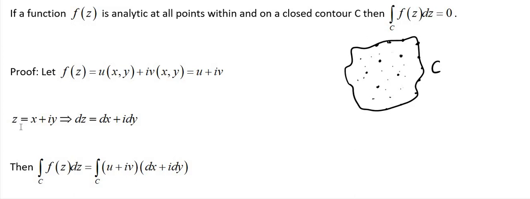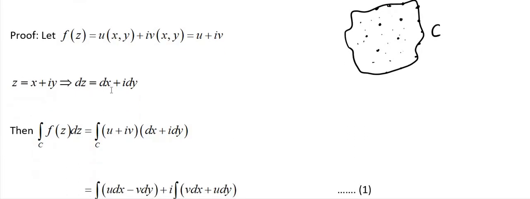Differentiating, dz equals dx plus i dy. Substitute in the integration over C of f of z dz. So f of z is replaced with u plus iv, and dz is replaced with dx plus i dy.